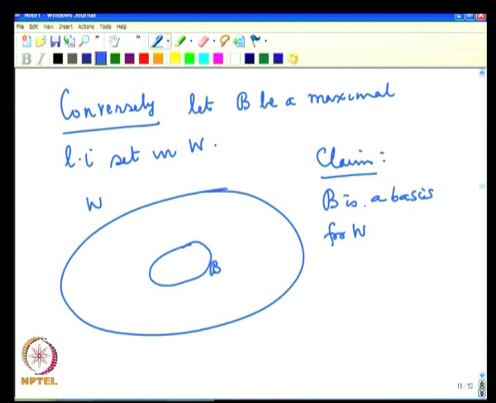Now, how can B fail to be a basis? Suppose not. That means B has failed to be a basis. B will be a basis if it satisfies two requirements: one is linearly independent, the other is that it spans W. Therefore, the failure of the basis can take place due to two reasons: one, it fails to be linearly independent, or two, B fails to span W. Now, B is already given to be a maximal linearly independent set, so it cannot fail to be linearly independent.